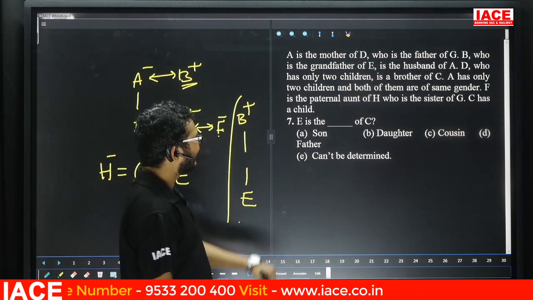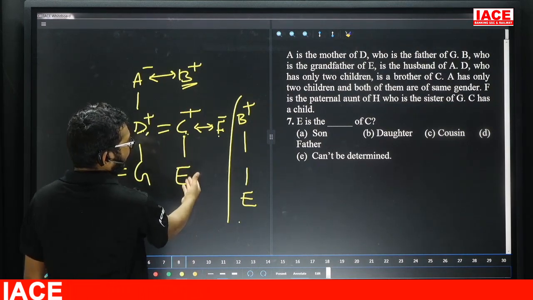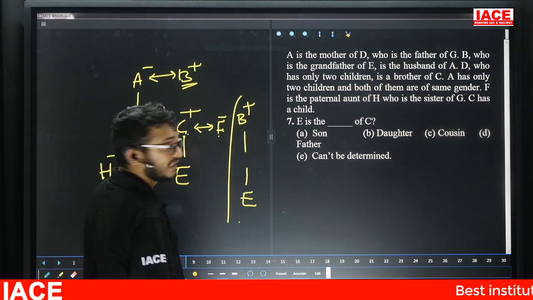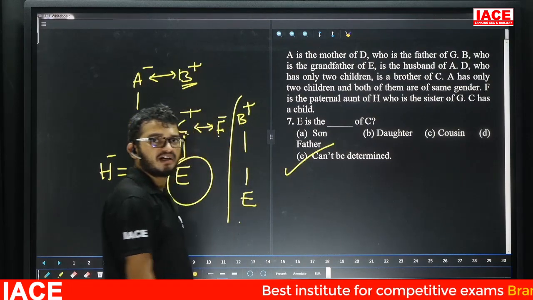Question number 7. E is the dash of C. Friends, here E is the son, otherwise daughter. Son, otherwise daughter. So answer is what? Cannot be determined. Why? Here we don't know the gender of E. So question number 7 option E.